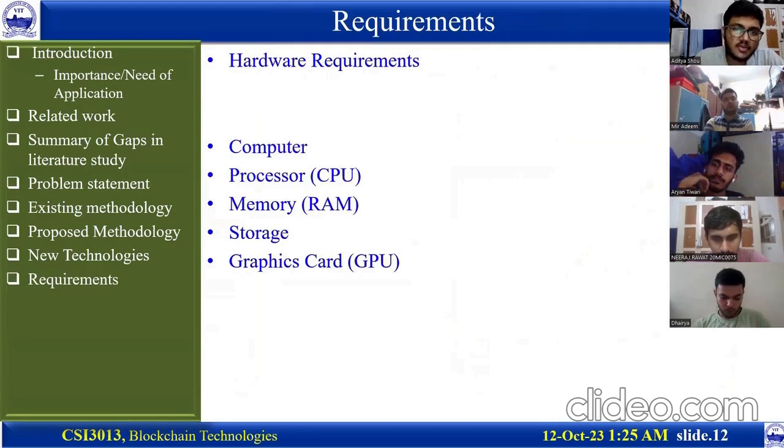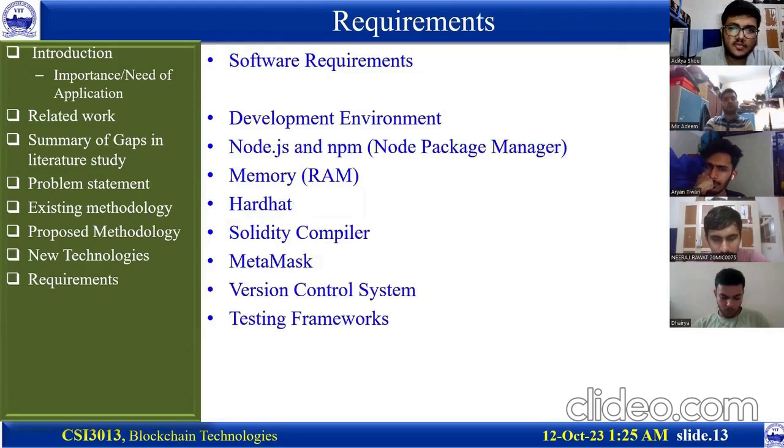These are the hardware requirements. We require a computer, processor, RAM, storage, and GPU. Software requirements are a development environment, Node.js, memory, Hardhat, Solidity compiler, MetaMask, a version control system, and testing frameworks, and we can use Git for the version control system.